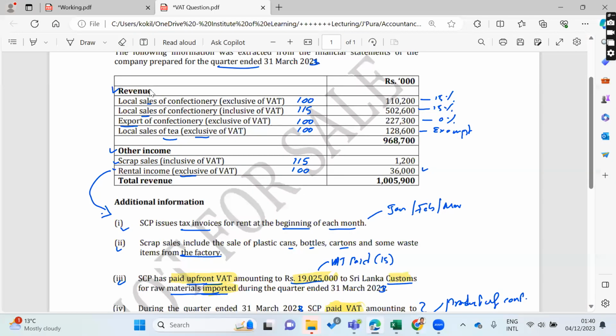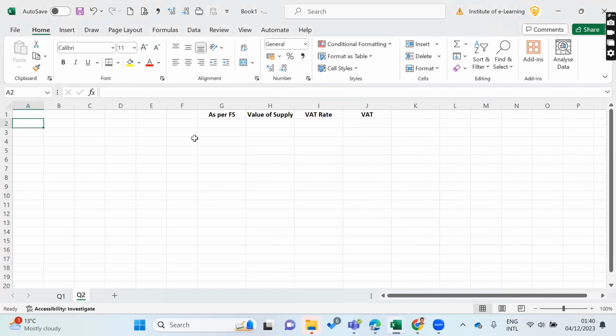Then local sales. Here, local sale of confectionery, exclusive of VAT. That means exclusive of VAT. Local sale of confectionery. That means 100, right?